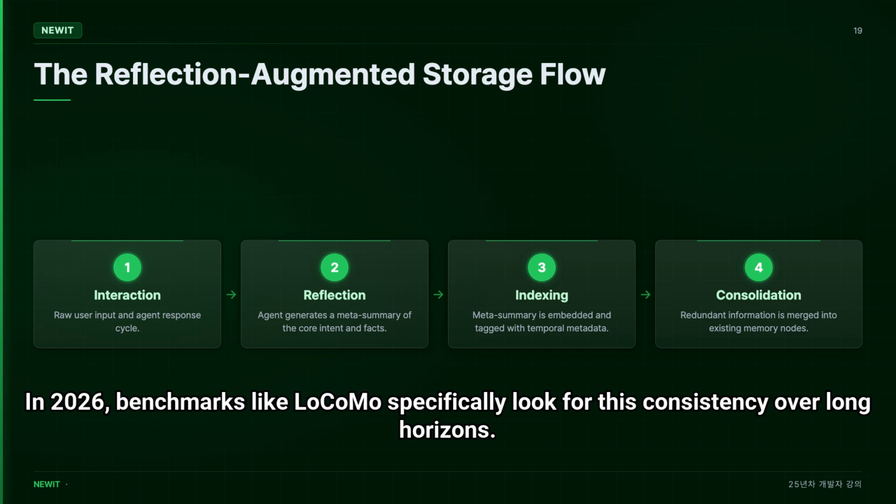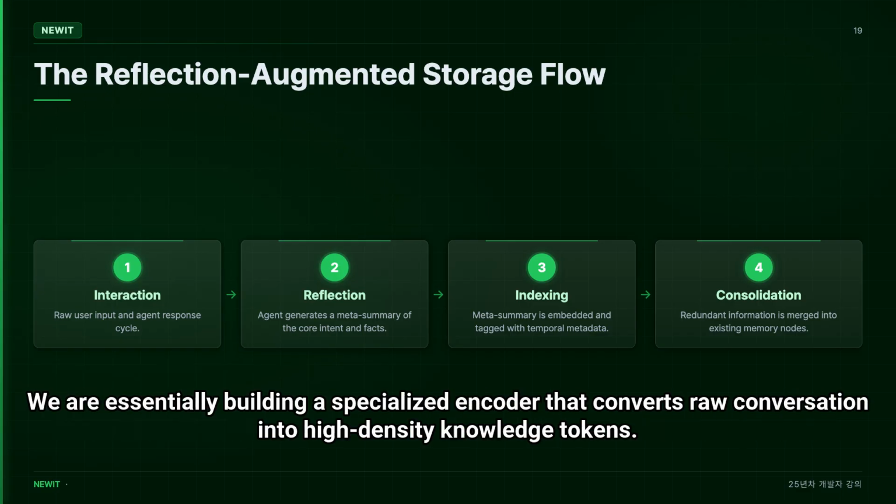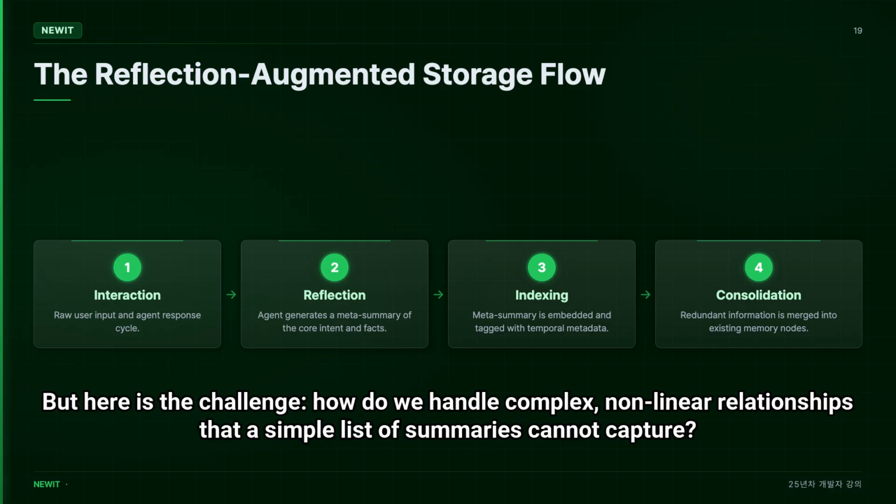In 2026, benchmarks like LoCoMo specifically look for this consistency over long horizons. Without a reflection stage, your vector database becomes a graveyard of redundant, context-less fragments that confuse the model during retrieval. We are essentially building a specialized encoder that converts raw conversation into high-density knowledge tokens. This architectural choice is what separates a prototype from a production-grade agentic system. But here is the challenge.